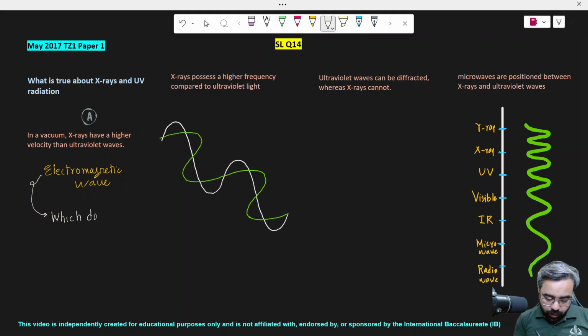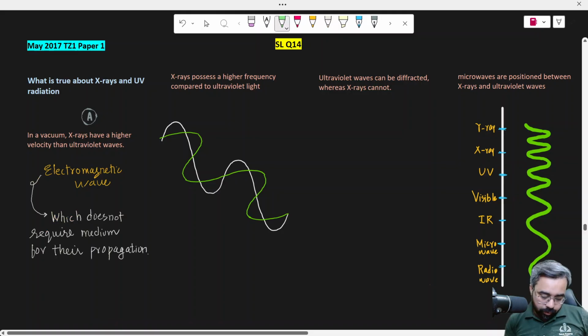They do not require any medium for their propagation. So all the waves have the same speed, approximately 3 times 10 power 8 meters per second, irrespective of their wavelength and frequency. That's why option A is wrong.